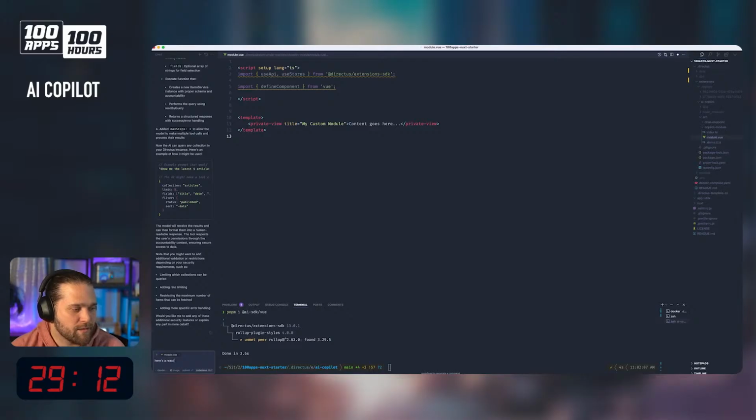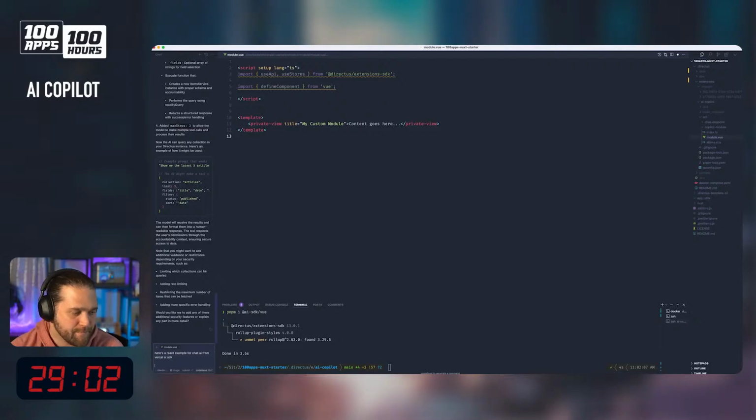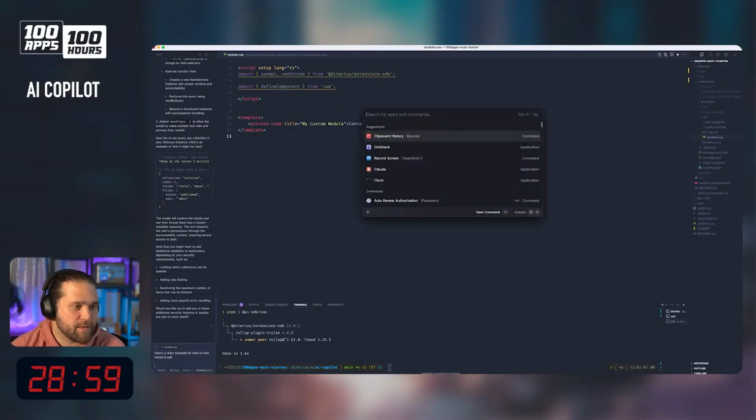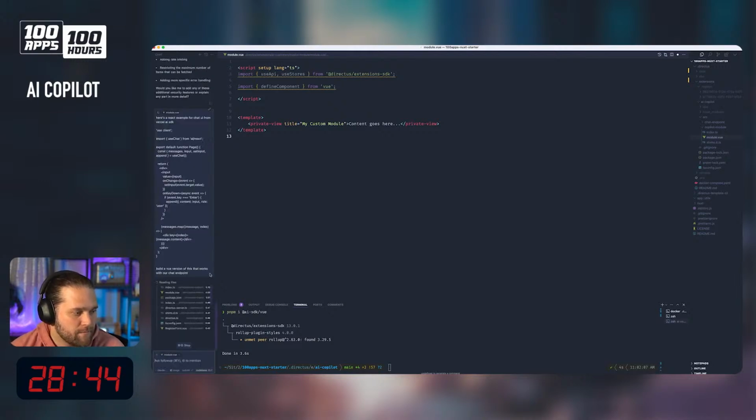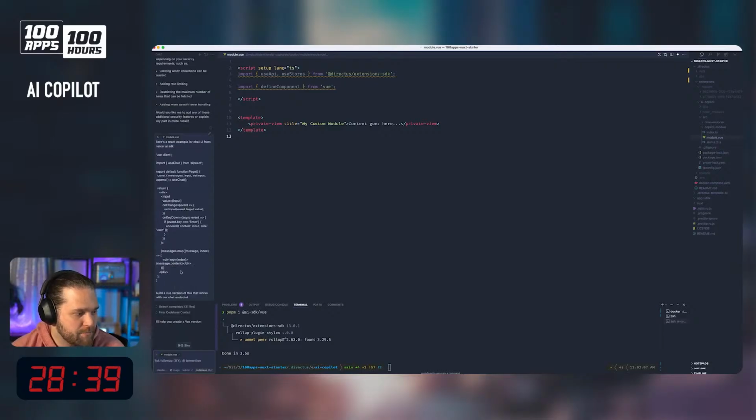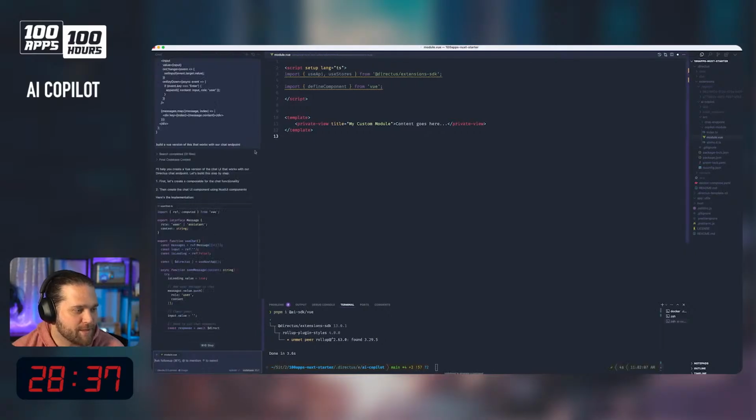Here's a React example for chat UI from the Vercel AI SDK. Oh, actually have to show that. Build a Vue version of this that works with our chat endpoint. There we go. See what AI comes up with.